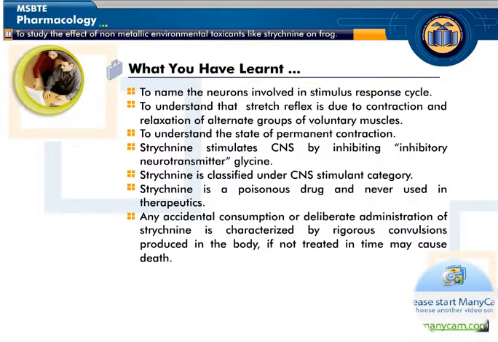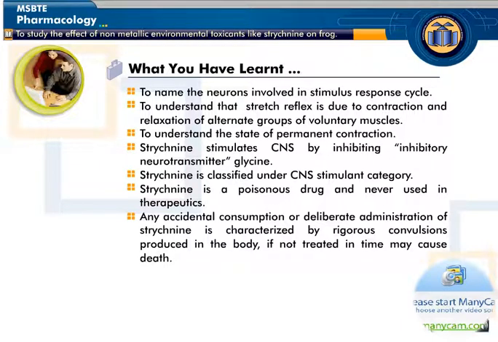What you have learnt: To name the neurons involved in the stimulus-response cycle. To understand that the stretch reflex is due to contraction and relaxation of alternate groups of voluntary muscles. To understand the state of permanent contraction. Strychnine stimulates CNS by inhibiting the inhibitory neurotransmitter glycine. Strychnine is classified under the CNS stimulant category.